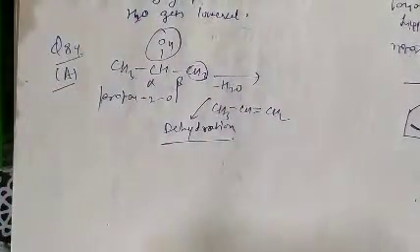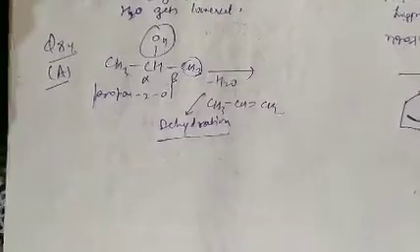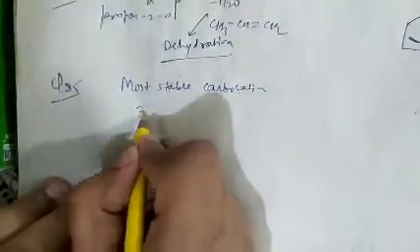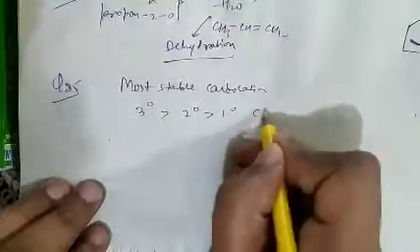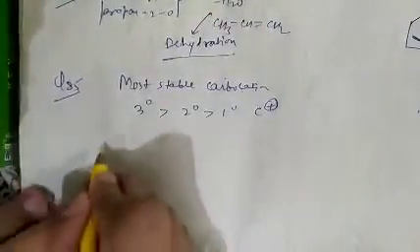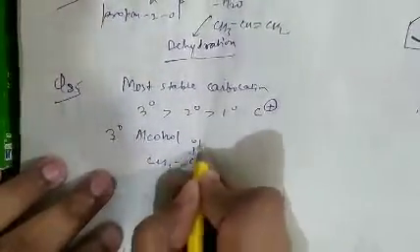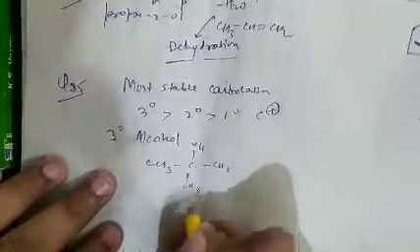See question number 85. Question number 85 is basically, the compound which gives the most stable carbocation. As we know, when we arrange 3 degree carbocation, 2 degree and 1 degree carbocation, in case of 3 degree alcohol it will give the most stable carbocation, like (CH3)3COH.